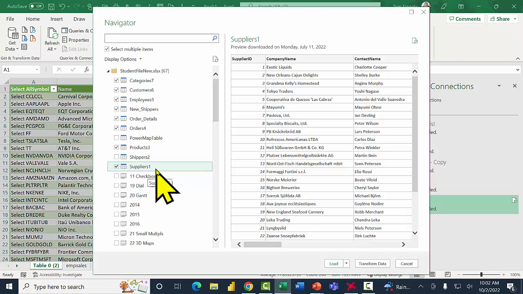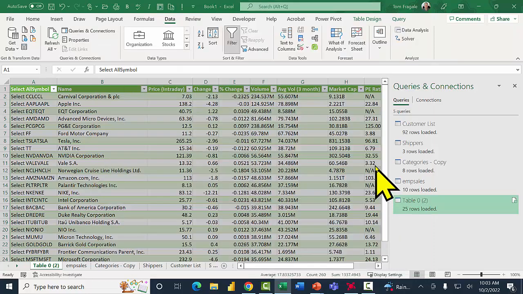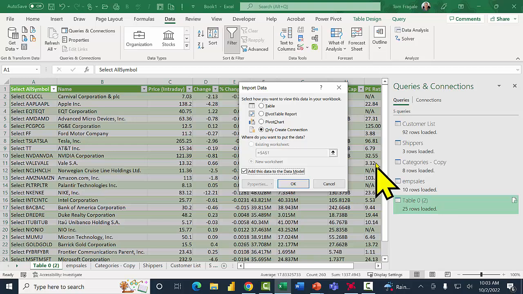Now, I'm not just going to click on the word Load. When you do more than one, you should do this next step. I'm going to click on this pull-down where it says Load, and then I'll pick Load To. Let's see what happens if I pick Load To. Then you'll get this other window.